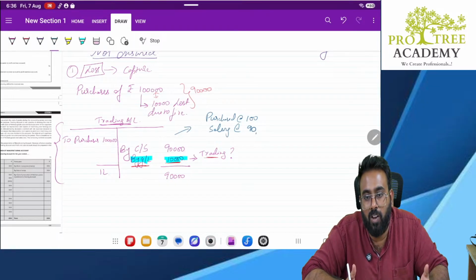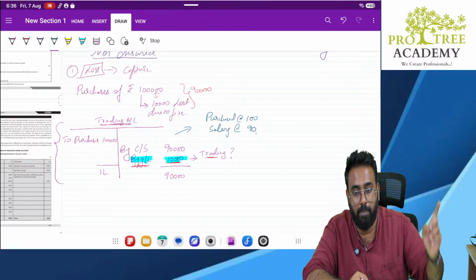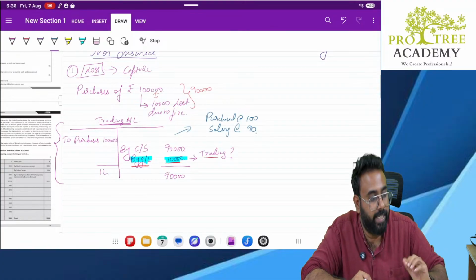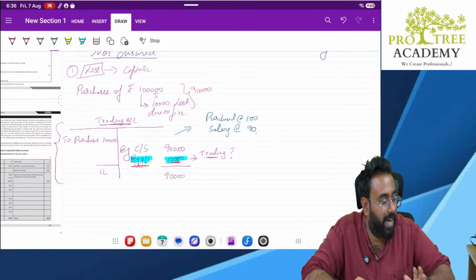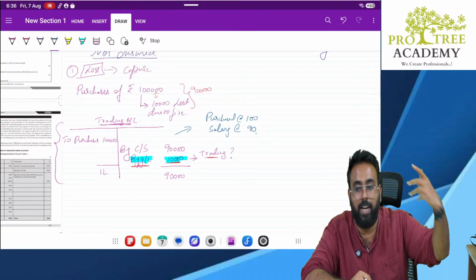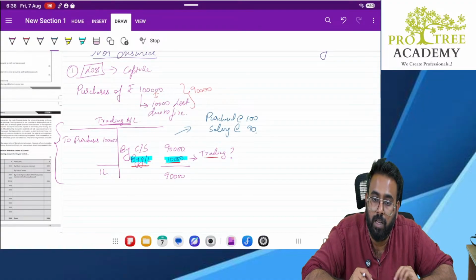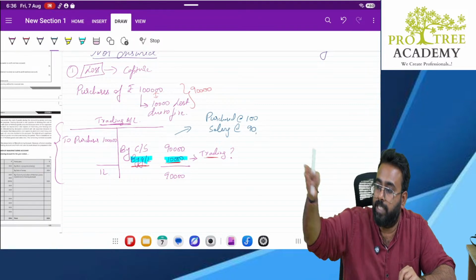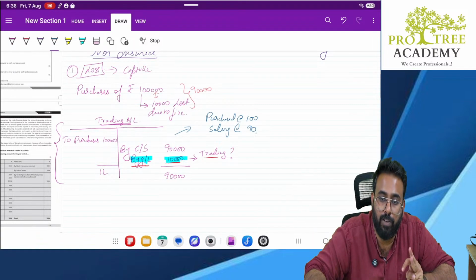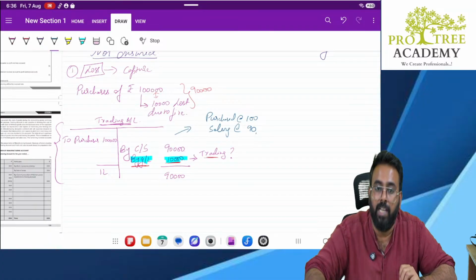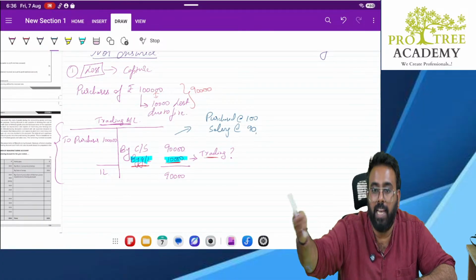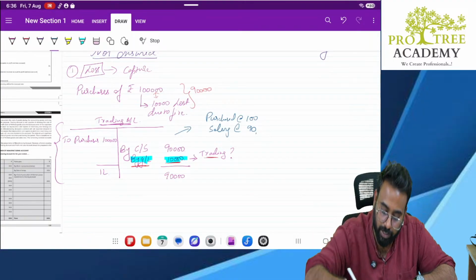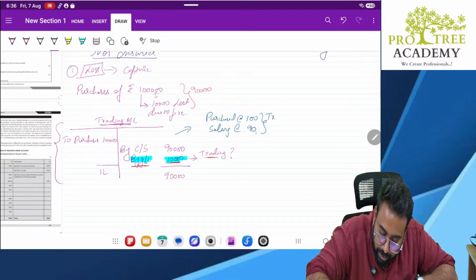Sir, why will I sell it at loss, sir? If you remember correctly, the COVID example where I bought masks paying 5 rupees or 10 rupees, thinking that I will be able to sell it. But suddenly COVID came down and masks were completely gone out of business. Suppose I purchased it for 8 rupees thinking I can sell it for 10 rupees. Now the same masks are being sold for 5 rupees or 2 rupees. Have I made the loss? Yes. That loss is made by selling the goods at a cost lower than the purchase price. Such losses are called trading loss.